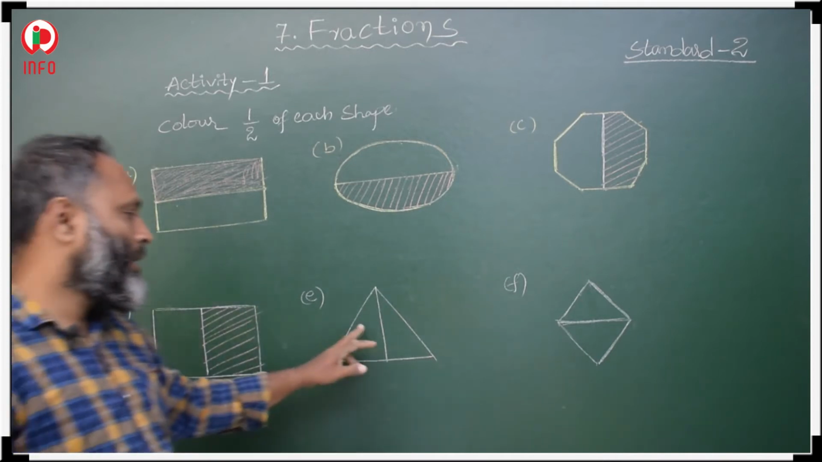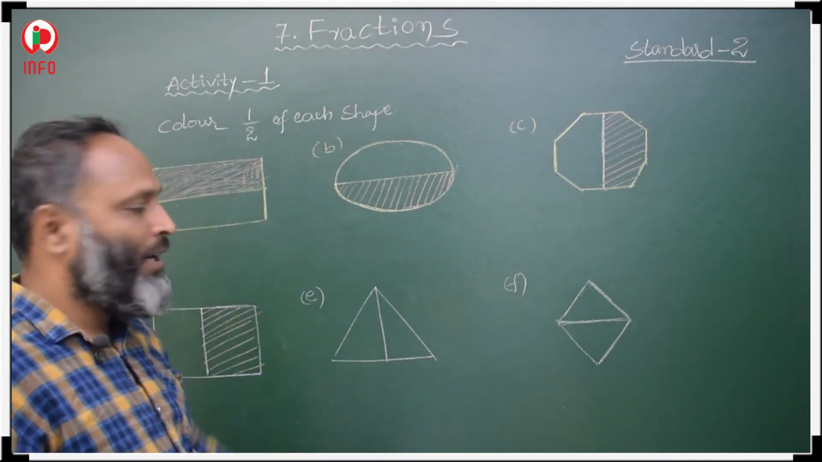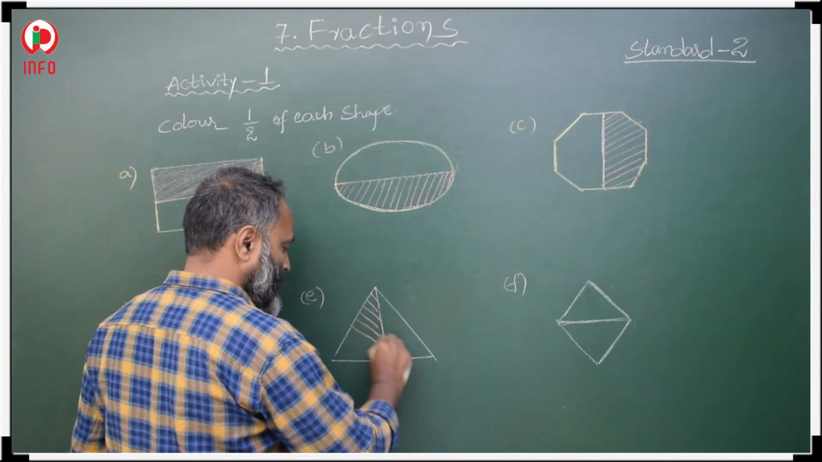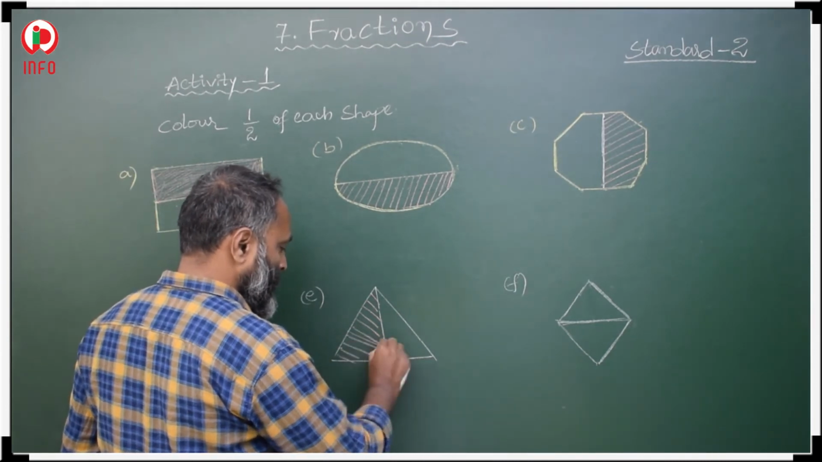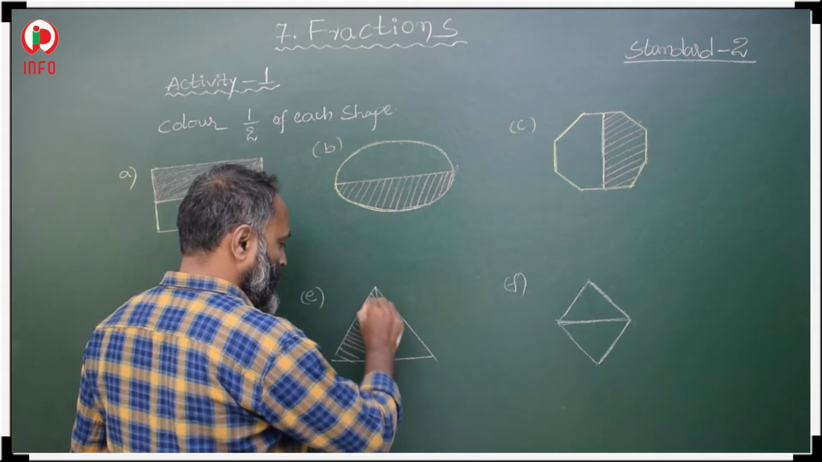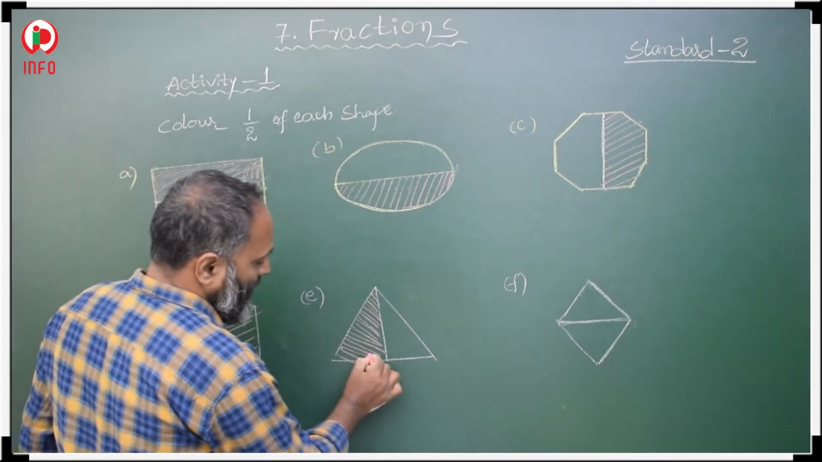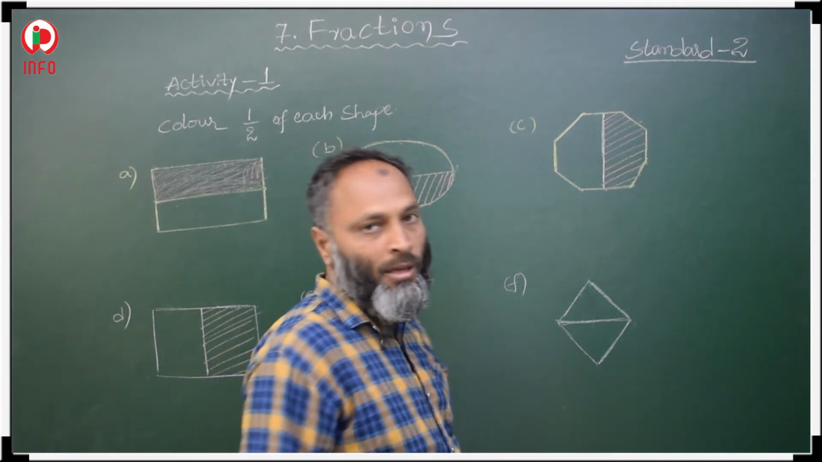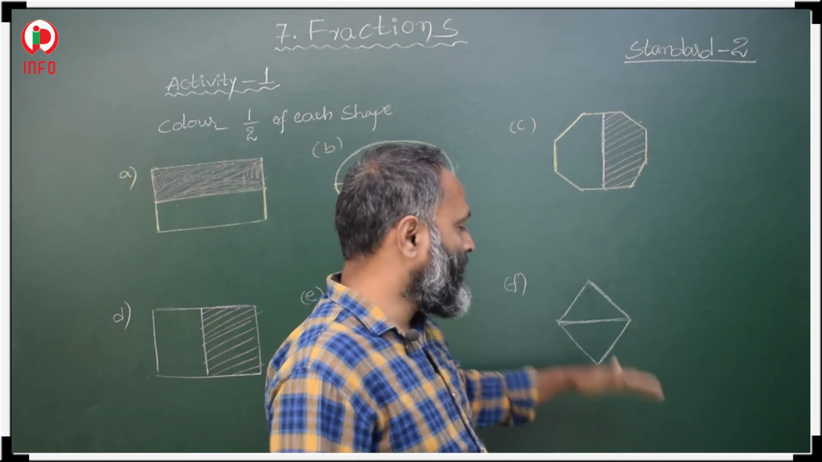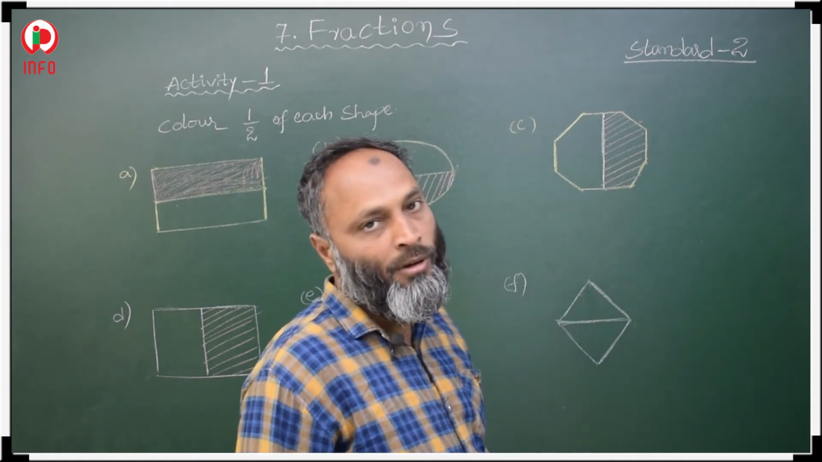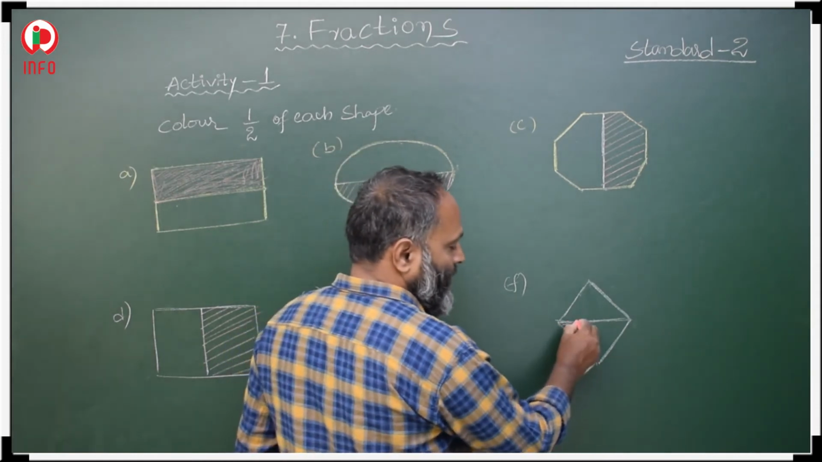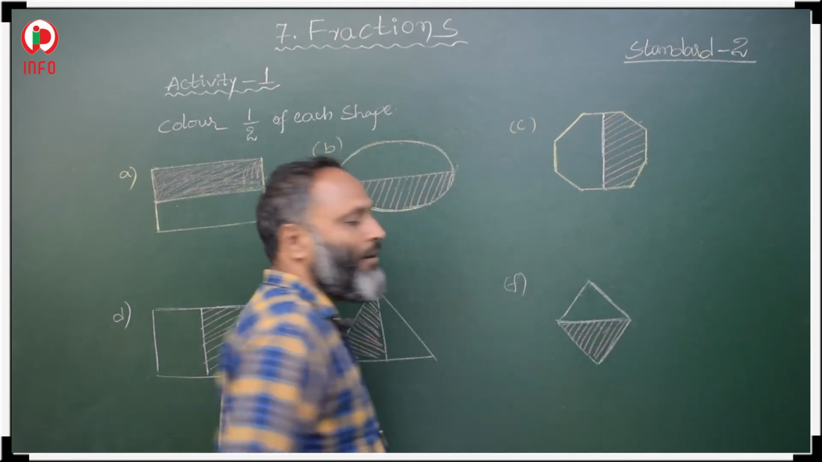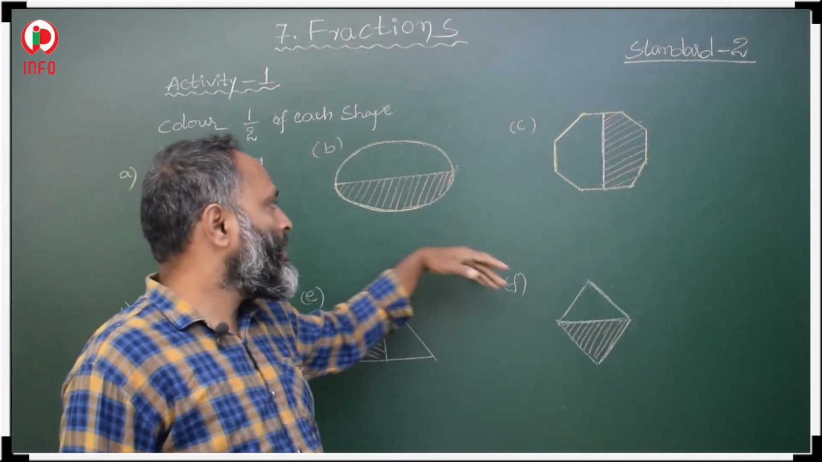Now after this, the triangle. This triangle is vertically divided into two halves. One half we have to shade. Next, this is a diamond shape, means rhombus. This center line divides this rhombus, means diamond, into two halves. One half we have to shade. Okay, so this is the method to shade halves.